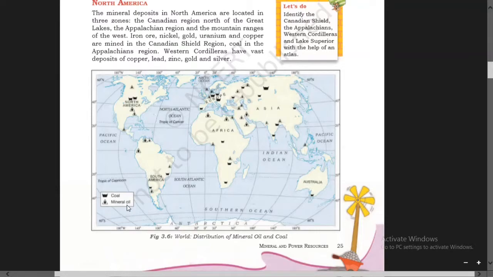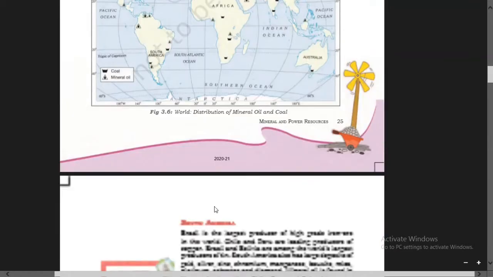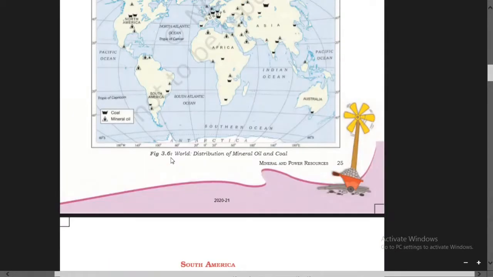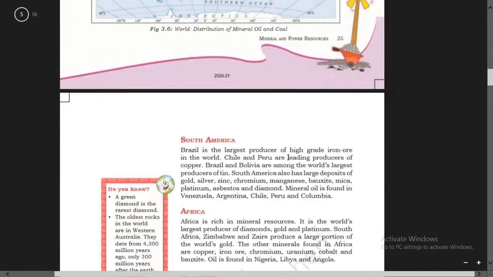Where are coal and mineral oil found? It is indicated in this map of the world distribution of mineral oil and coal. So you just go through this one also.